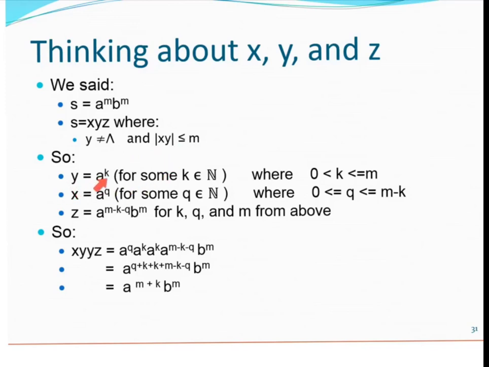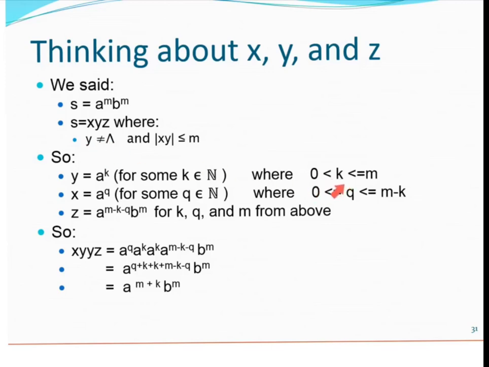And we said, for sure we know, because the length of the XY part is less than or equal to M, we know the XY part happens in the first M letters of my string, and the first M letters of my string are all A's, right? So we absolutely know that Y is some number of A's. The only thing we don't know is how many of them. We called it K. And we know that K is a natural number, and we also know K is not 0. K has to be greater than 0 because we know Y is not empty, Y isn't the empty string.